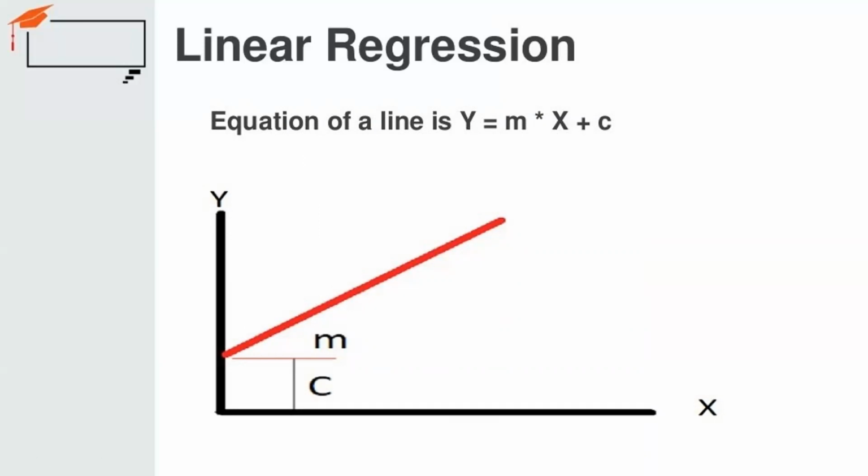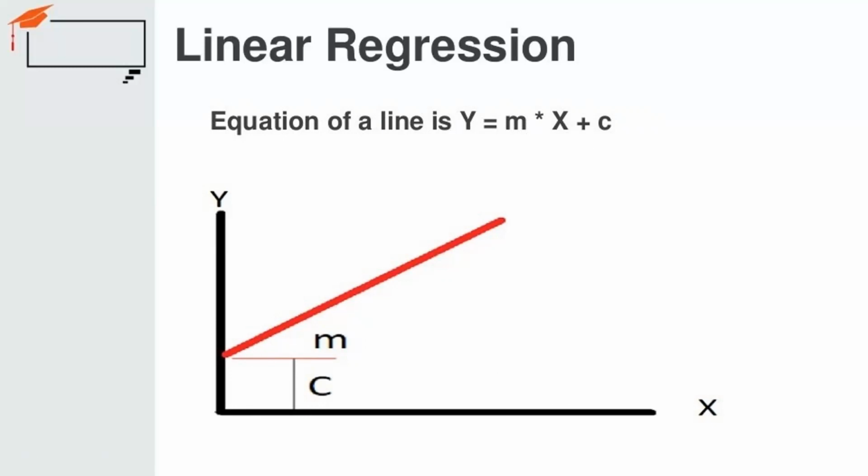See, you have two columns x and y, and this line is your intercept line. This line keeps on changing as the x and y values keep on changing. This is called the slope. This is the equation of a line, y is equal to mx plus c.